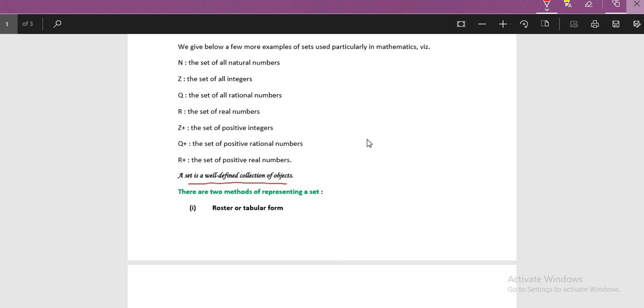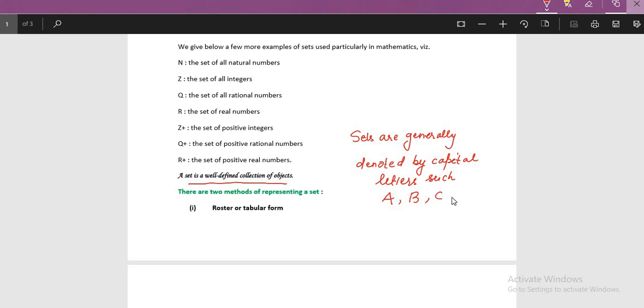Now one more thing, sets are generally denoted by capital letters such as A, B, C, X, Y and Z, whereas the elements, objects or members are represented by small letters like a, b and c.